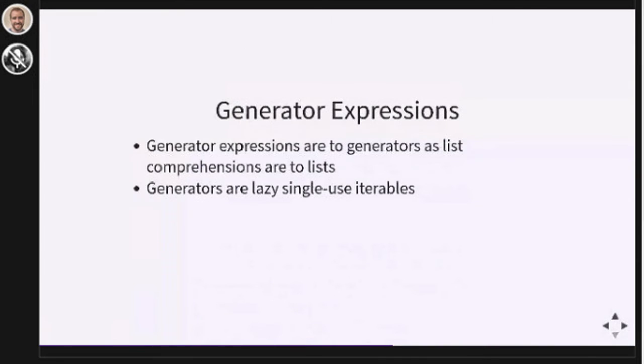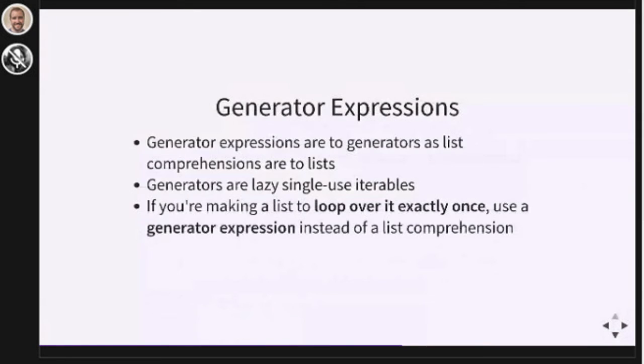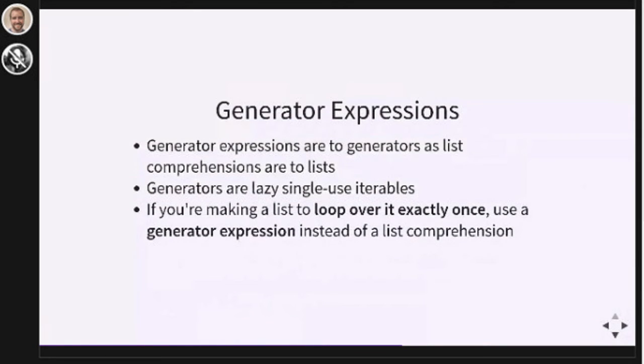You might be wondering what a generator is. You probably know what a list is and a dictionary is, and maybe what a set is. I'm not going to be able to go deep into what generators are during this talk because it's a complex topic and that could be an entire talk of its own. There's one thing that I want you to remember about generator expressions though. If you're writing a list comprehension and you're going to loop over your new list exactly once, you should write a generator expression instead.